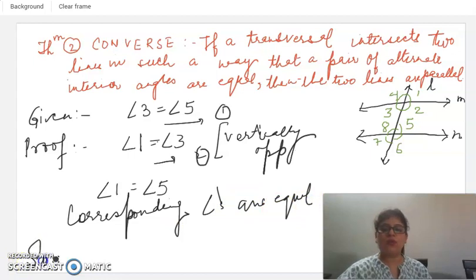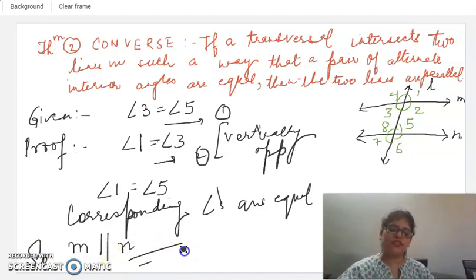So line M is parallel to line N, which is proved. Simple and very easy. Let us get a smiley for this.